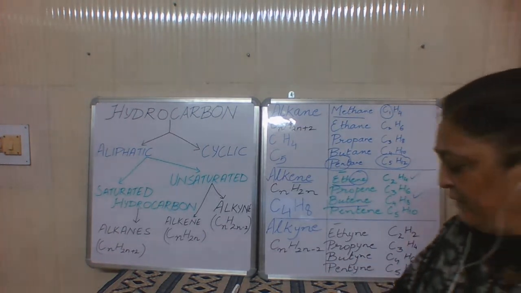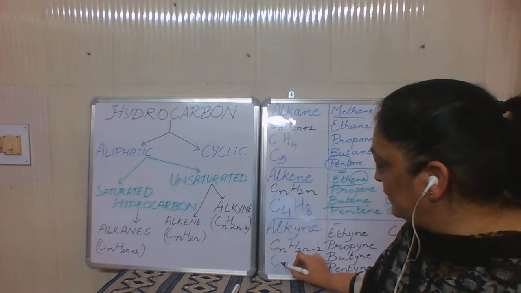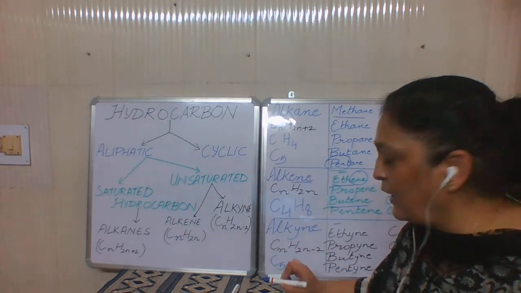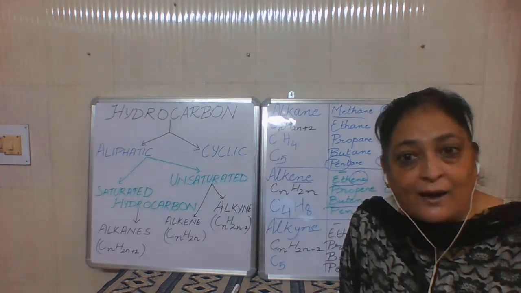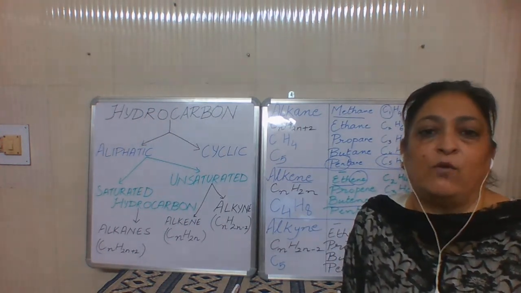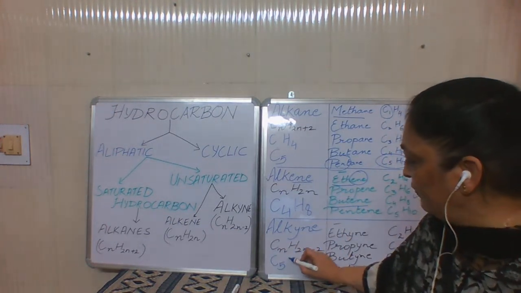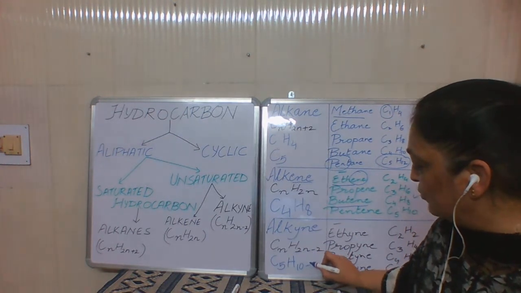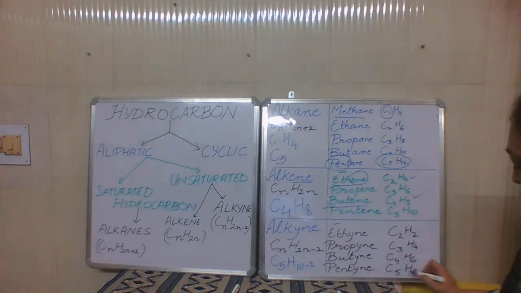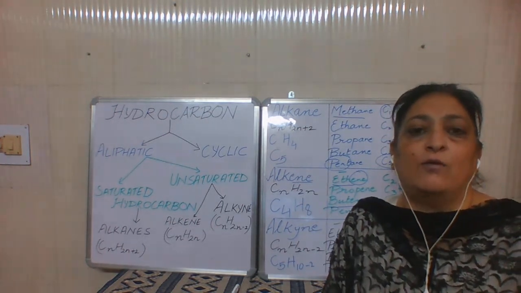Similarly, we can derive this formula. Suppose I want to take out the formula of an alkyne with 5 carbons, and I want to know how many hydrogen atoms would be there. So it is C5H, 2 5s are 10, minus 2, so it becomes C5H8. So this is how we take out the formula.